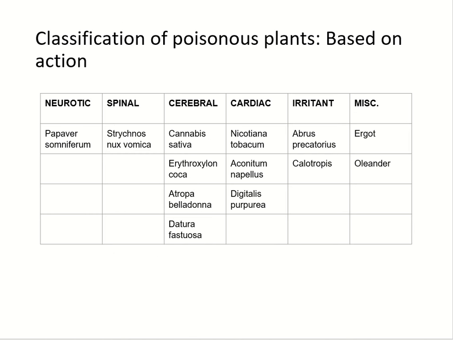The classification of poisonous plants based on their action is neurotic, that is Papaver somniferum, spinal, Strychnos nux vomica, cerebral, Cannabis sativa, Erythroxylon coca, Atropa belladonna, and Datura fastuosa. Cardiac poisons are Nicotiana tabacum, Aconitum napellus, Digitalis purpurea. Irritants are Abrus precatorius and Calotropis. Miscellaneous, ergot and oleander.